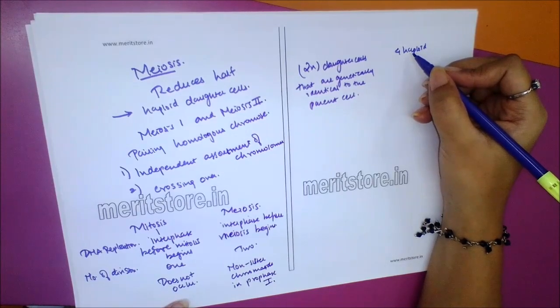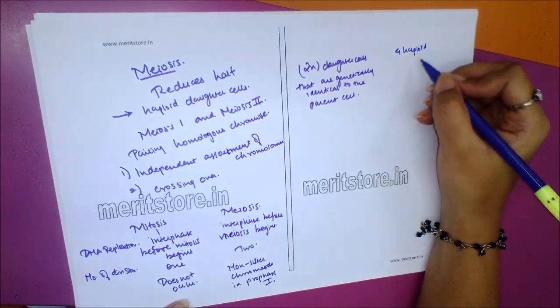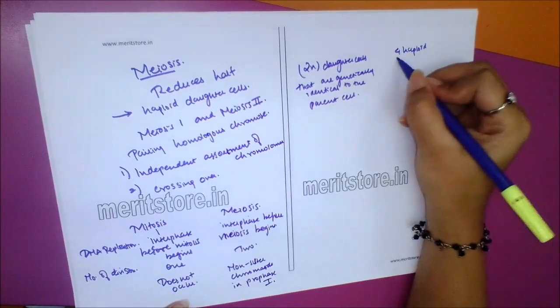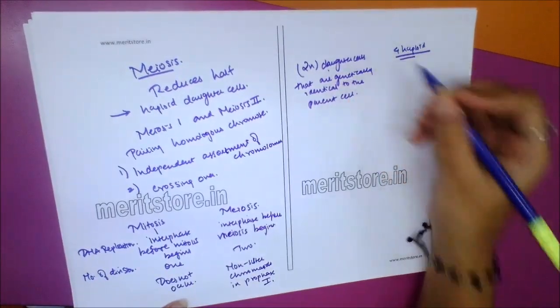Daughter cells are genetically different from the parent cell and from each other. So it is 4 haploid here, and 2N there.